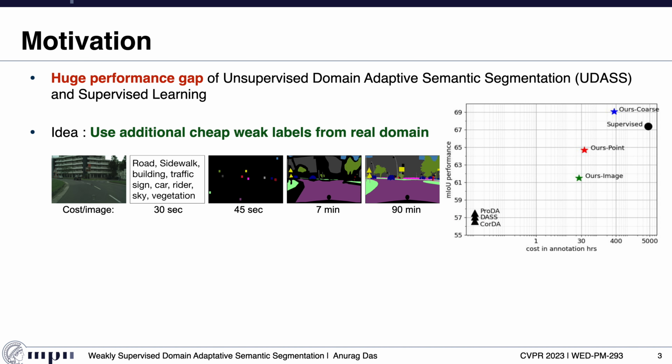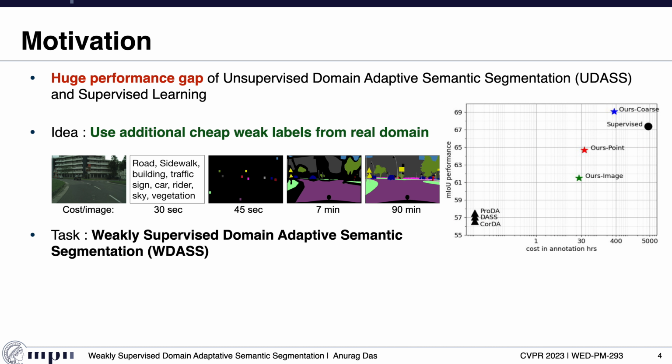In order to reduce this performance gap, we propose to use cheaper weak labels from the real domain, such as image, point, and coarse labels. We can see on the right that with the additional cheap weak labels, the difference in performance can be bridged with less budget. The task is thus called Weakly-Supervised Domain Adaptive Semantic Segmentation, or WDASS in short.